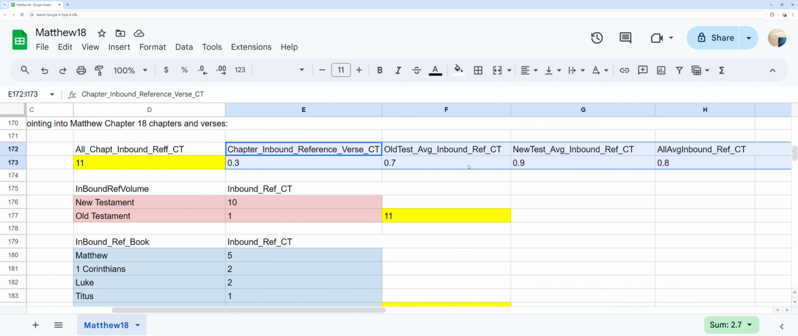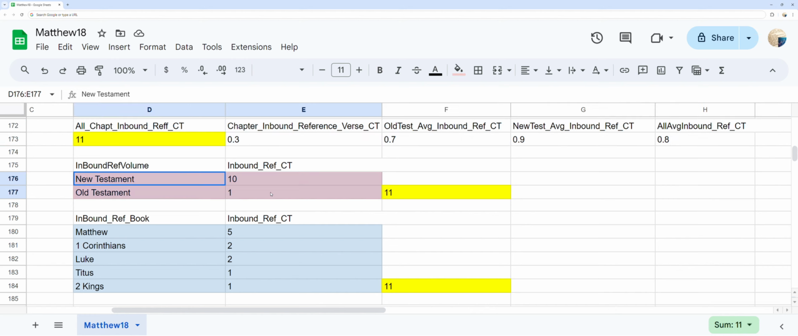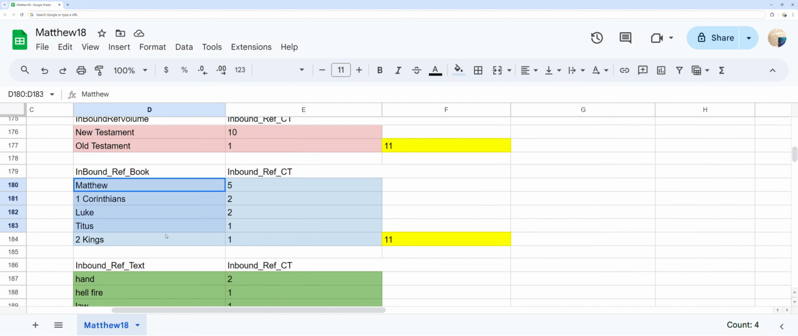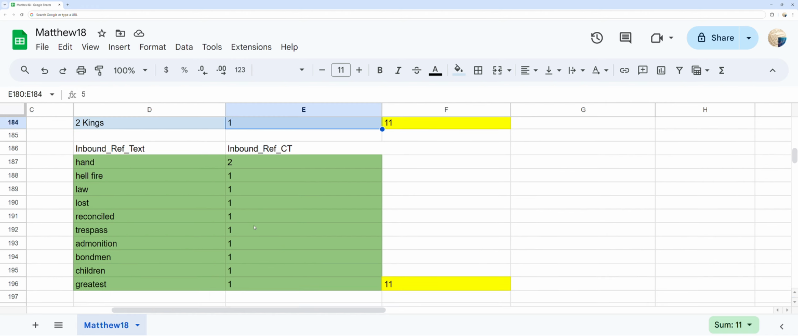In red, you can see the inbound references by origin source of either Old Testament or New Testament ordered by counts. In blue, you can see the 5 inbound references into Matthew chapter 18 verse references by origin Bible books Matthew through 2 Kings ordered by counts. In green, you can see the 10 words that incur the related inbound reference counts into Matthew chapter 18 from other Bible verses ordered by the count used.